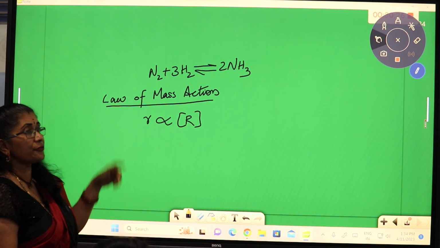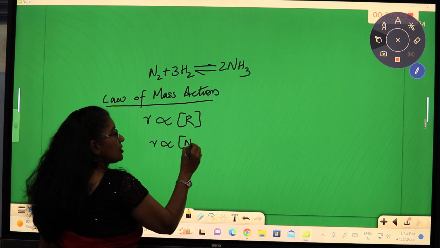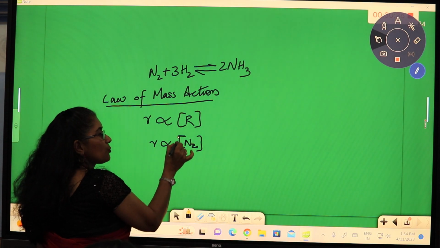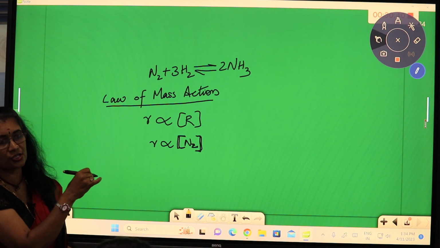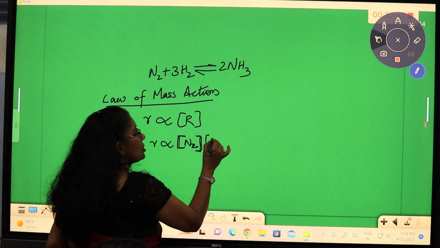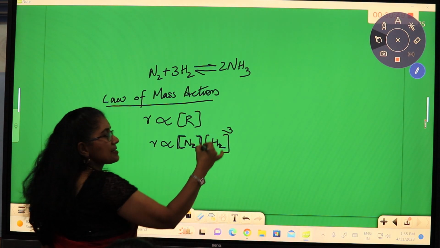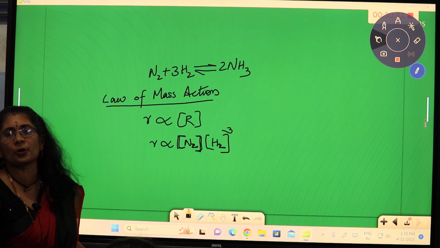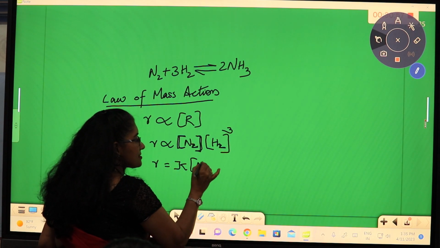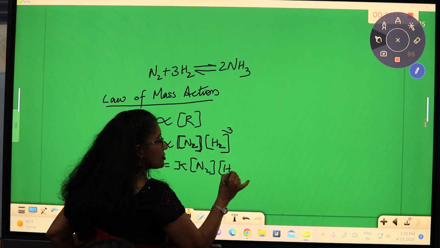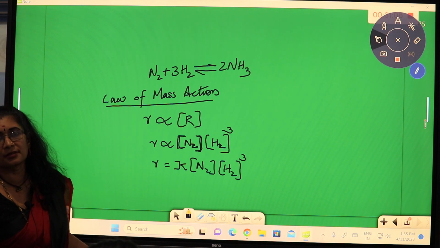So, if we write the law of mass action for this particular reaction, it is R directly proportional to concentration of N2. With a square bracket, we denote concentration of. So, concentration of N2 into concentration of H2. Now, its stoichiometric coefficient must be raised as the power. So, how do we remove the proportionality sign? It is R is equal to k, constant, into concentration of nitrogen into concentration of hydrogen cube. So, that is known as law of mass action, right?